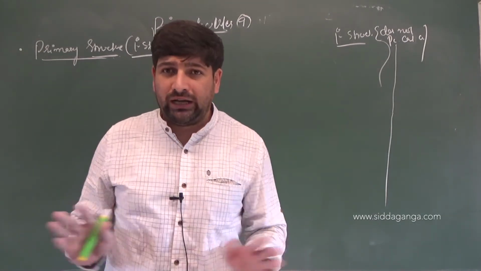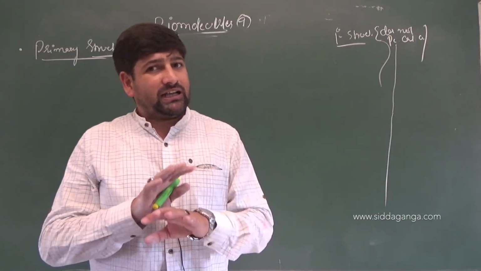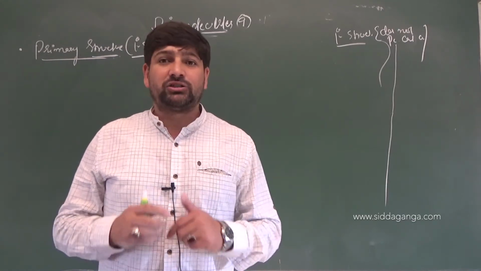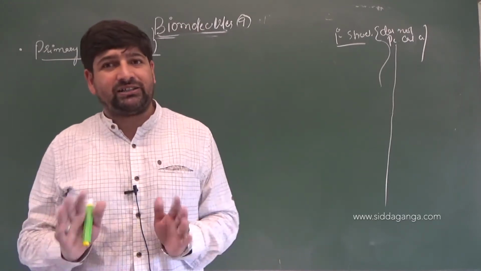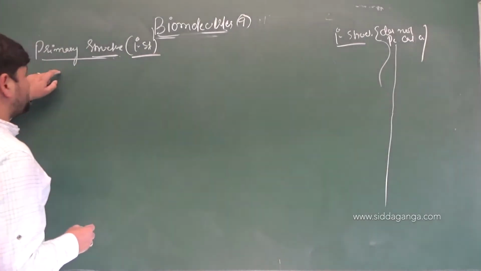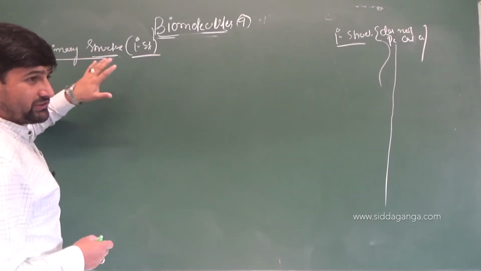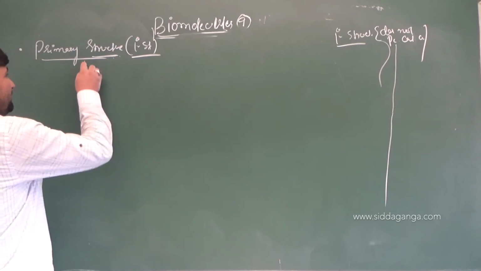So there is no active site formation, there is no folding, and there is no additional interaction present at all. So in the primary structure of a protein, the only bonds that are present are peptide bonds.